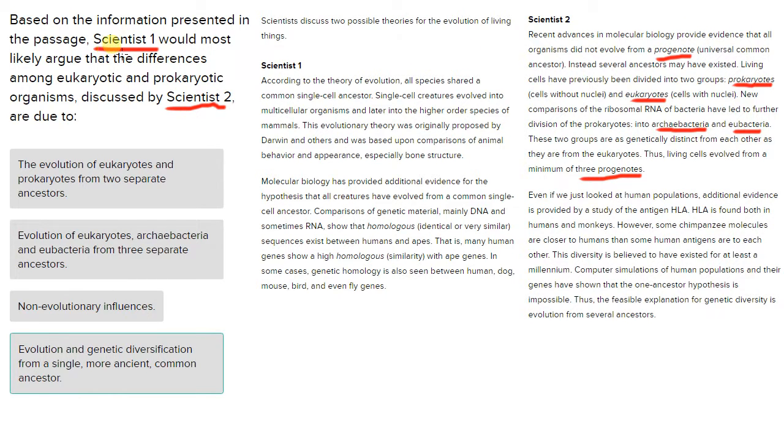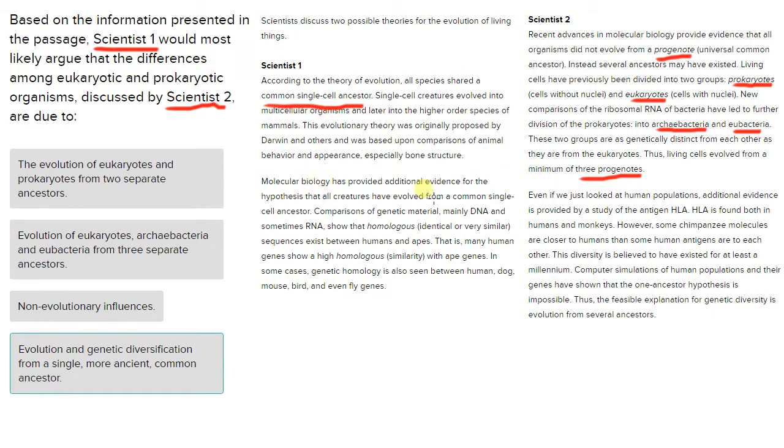So now how would scientist 1 respond to that? Let's look at the answer choices here. That the evolution of eukaryotes and prokaryotes from 2 separate ancestors. So let's see what scientist 1 says. According to evolution, all species shared a common single ancestor. Single-celled creatures evolved into multicellular organisms and later into higher-order species of mammals. This evolutionary theory was originally proposed by Darwin and was based upon comparisons of animal behavior and appearance, especially bone structure.